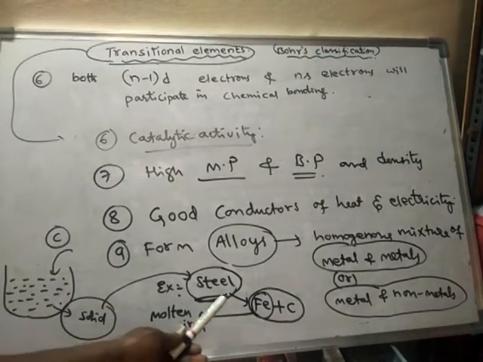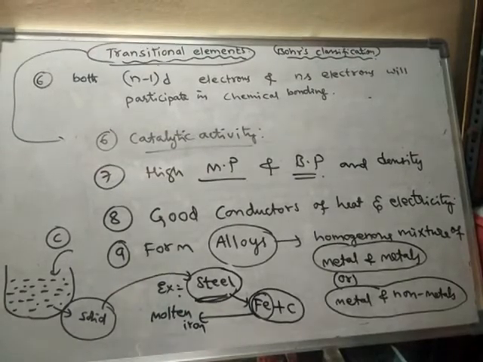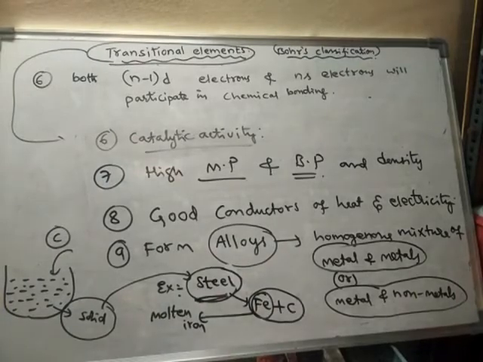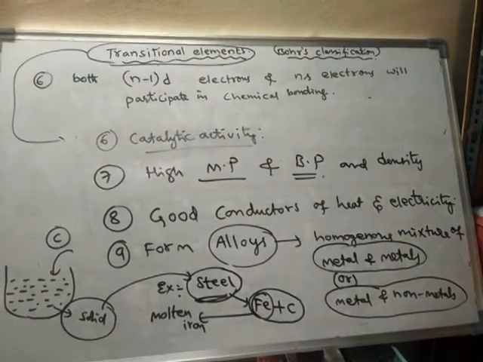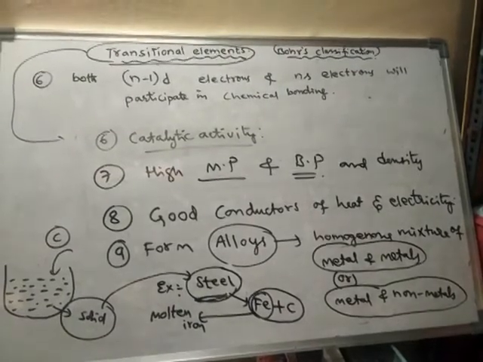We cannot use iron alone for the construction of bridges or houses, because iron is a soft metal. It can be broken easily, so bridges would collapse easily.